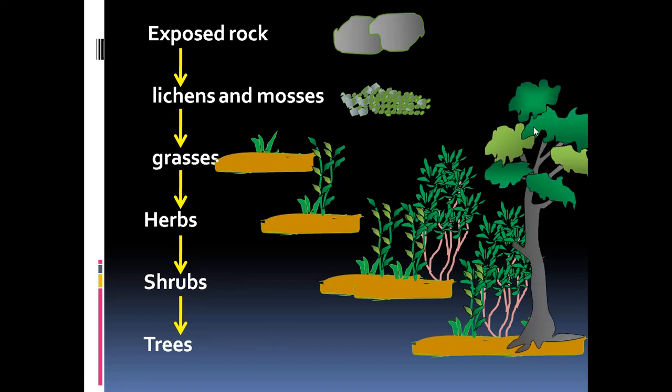as we see here. And once the tall trees appear in that area, the ecological succession comes to an end, because these trees will end up into the forest, and that is what the climax community formed. So pioneer community here is lichens and mosses, and the grasses, herbs, and shrubs are taken as the intermediate community, or seres, and ultimately we have here the climax community coming up in the form of trees.